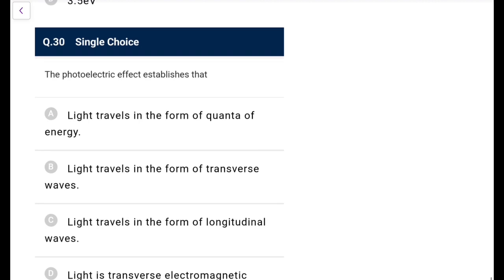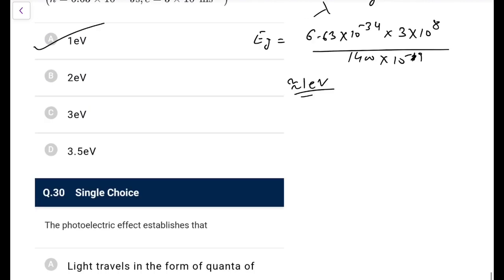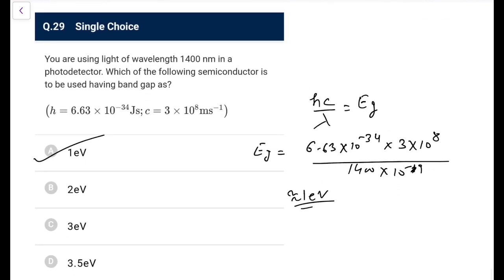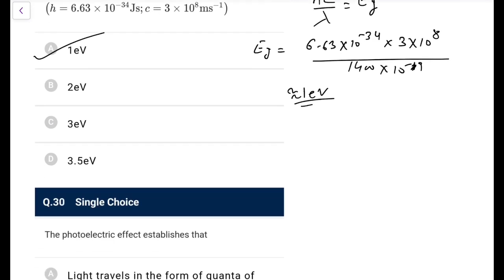The photoelectric effect establishes that... well, let me check the question again. In a photodetector, which of the following is to be used having band gap as? I don't think there is a more appropriate explanation for that.